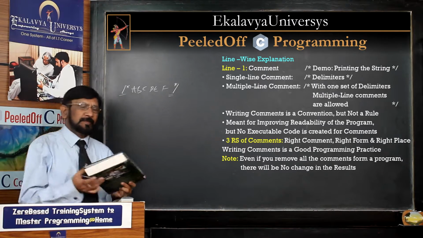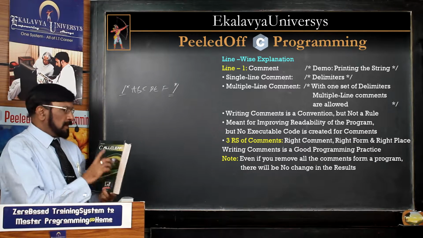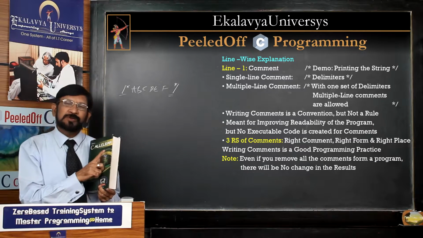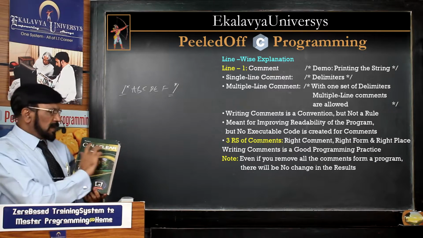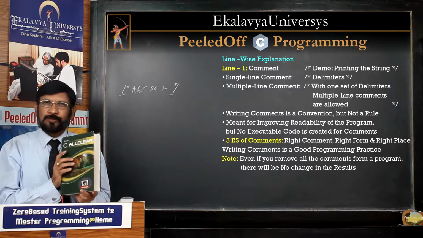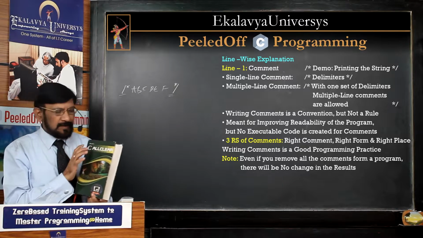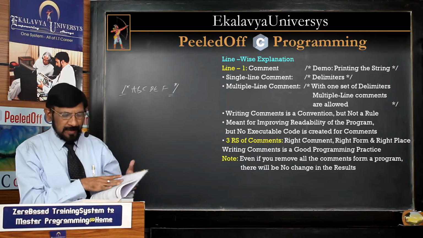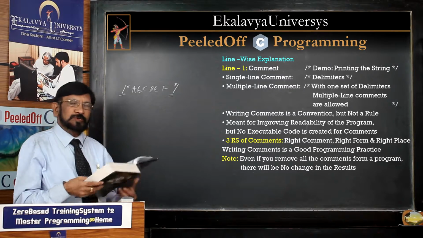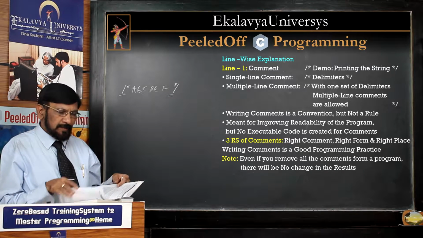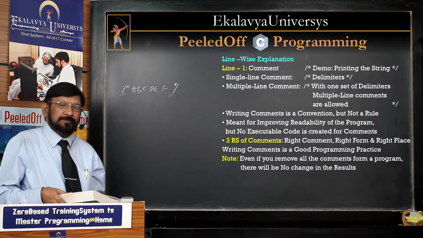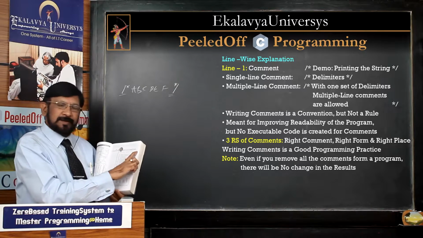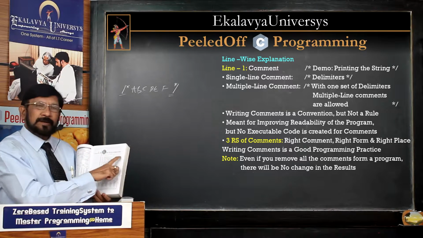Now, you see, this is my textbook. Here, the title name is See All Clear. If this title name is not there also, the content is the same. But why am I writing the title name? I need not explain. In the same manner, for every chapter you can find a number and a title.